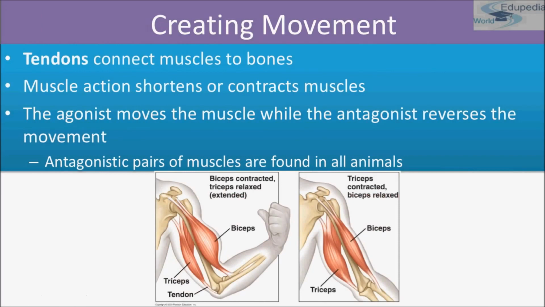Now, creating movement. How can movement be created? I have taught you that tendons connect muscles to bones. So the muscle action shortens or contracts muscles. As you can see, these are the biceps, and this is the triceps, and this is the tendon that connects muscles to bones. The agonist moves the muscles while the antagonist reverses the movement.